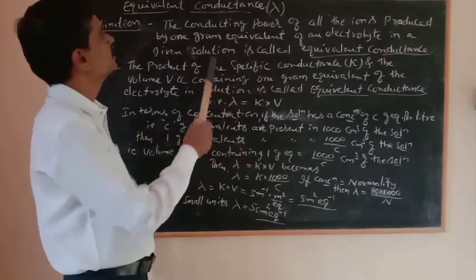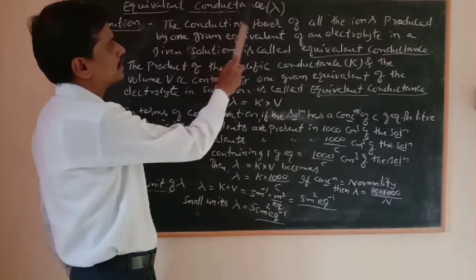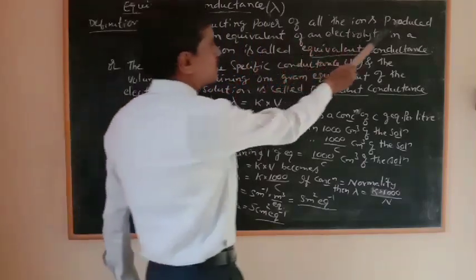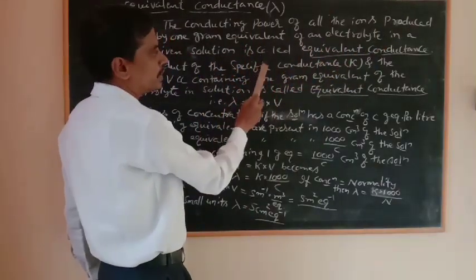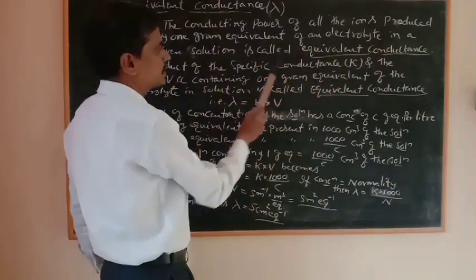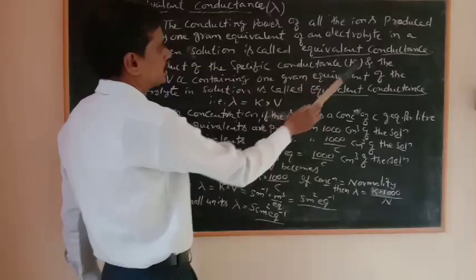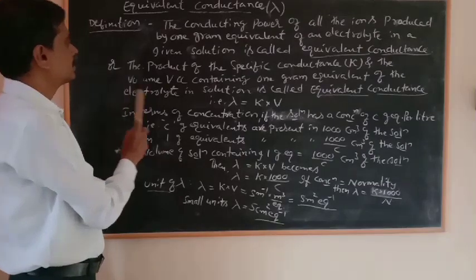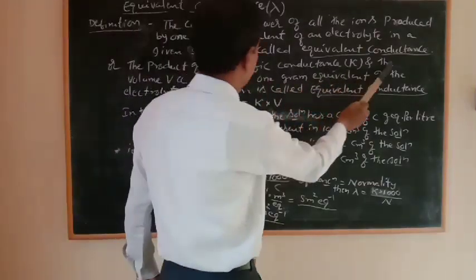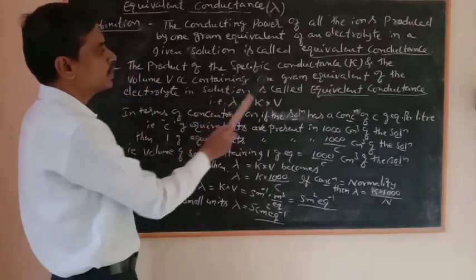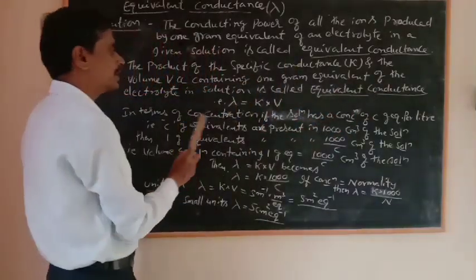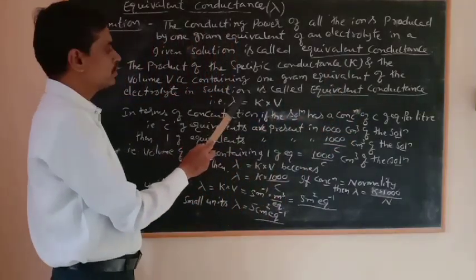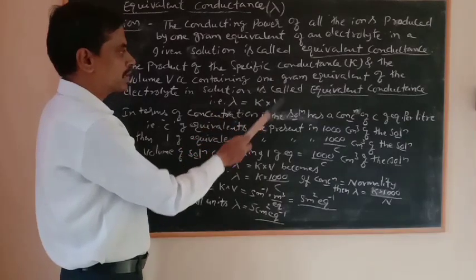Now we have to start another term, equivalent conductance, and it is designated by lambda. The definition is: the conducting power of all the ions produced by 1 gram equivalent of an electrolyte in a given solution is called equivalent conductance. You can define this in another way also: the product of the specific conductance kappa and the volume V cc containing 1 gram equivalent of the electrolyte in solution is also called equivalent conductance. So lambda is equal to kappa into V according to this definition.